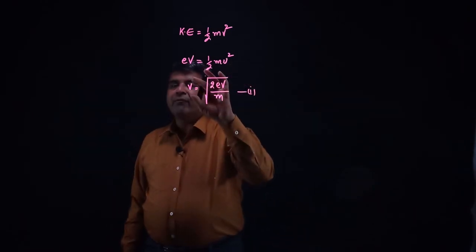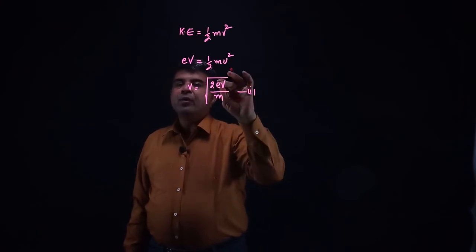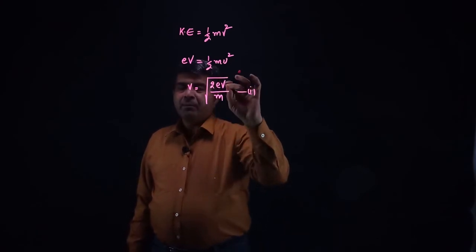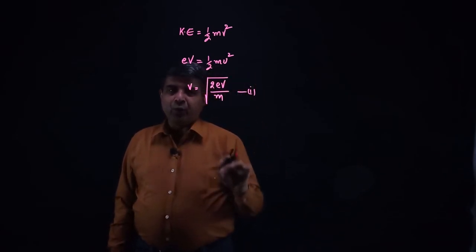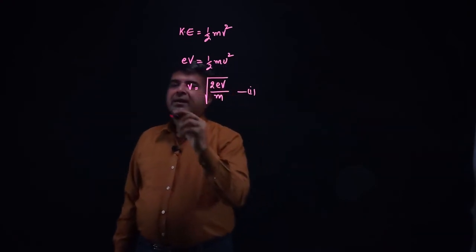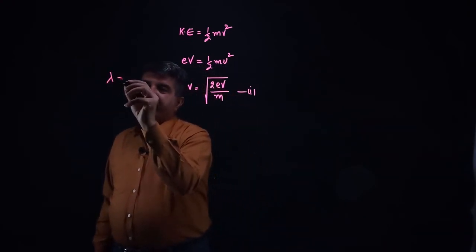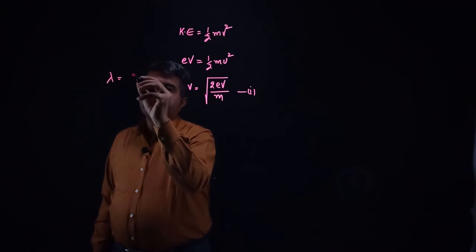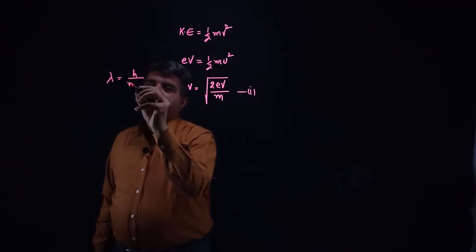We can calculate the velocity of the particle if we know the charge on the particle, potential difference applied across the electrodes, and mass of the particle. But now we know that wavelength lambda is given by h over m into v.